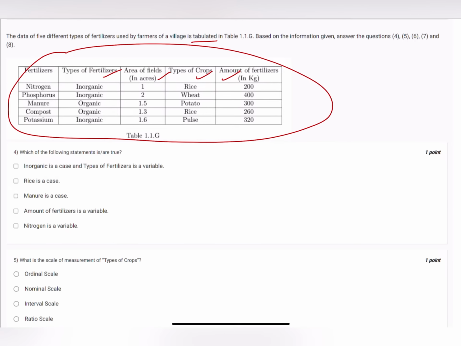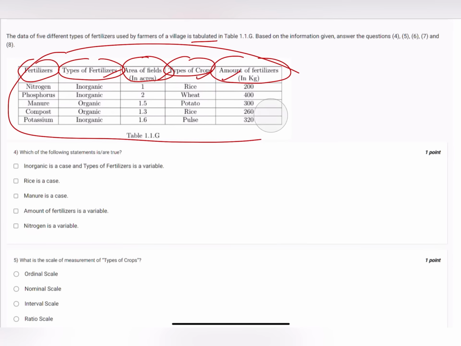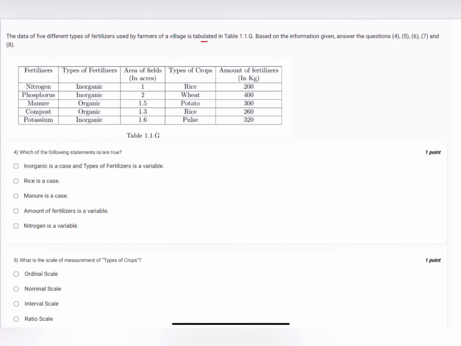Which of the following statements is are true? Inorganic is a case and type of fertilizer is a variable. See here, fertilizers, type of fertilizers, area of fields, type of crops, amount of fertilizers, all these are variables, right? And when we talk about the values that they hold, these are different types of cases. So inorganic is a case, yes, it's a case, and type of fertilizers is a variable. So option 1 is correct.